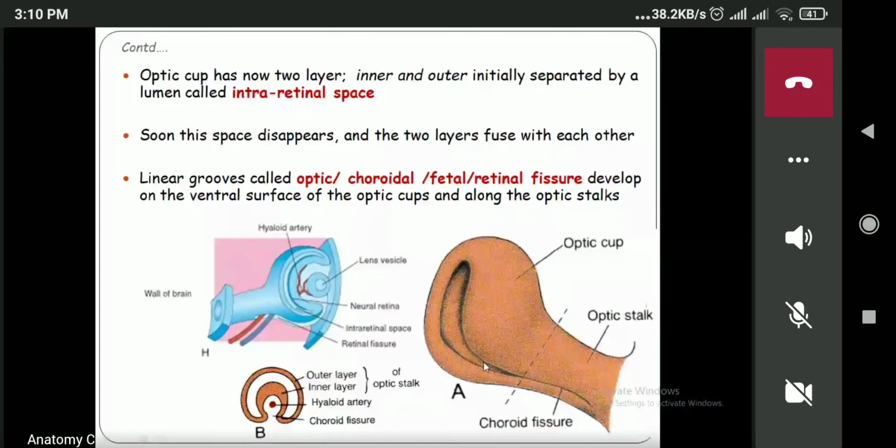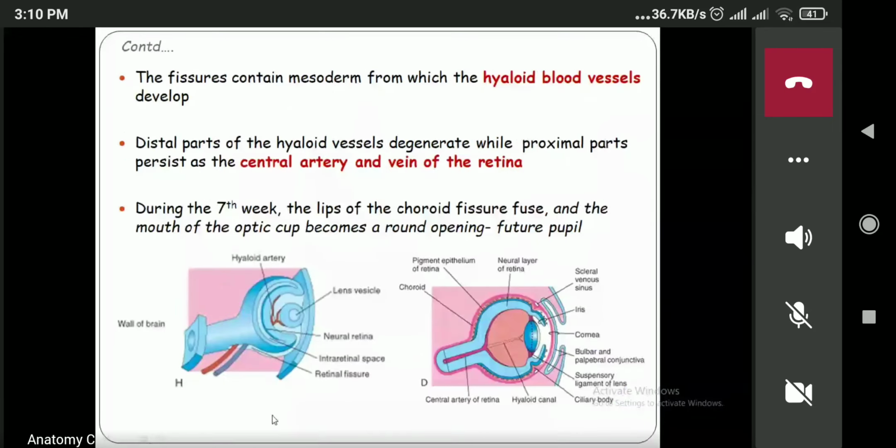Now what you have to remember in this part is, during the invagination process of the optic vesicle, a linear groove will appear that is known as the choroid fissure. Okay. Now same thing, see over here, this one is also the choroid fissure. Now, this choroid fissure consists of mesoderm, and you know the blood vessels are developed from the mesoderm. The mesoderm present in the choroid fissure will further differentiate into the hyaloid blood vessel.